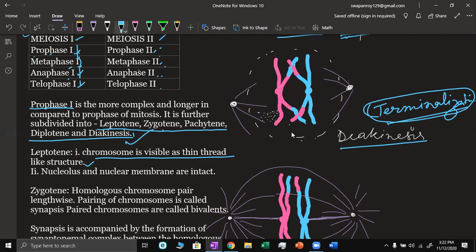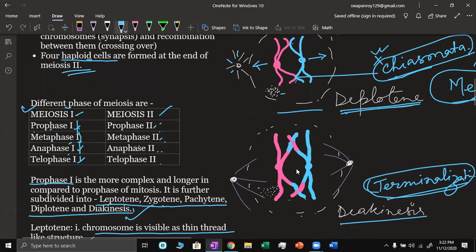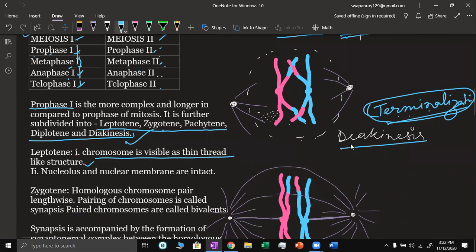And there is nothing else. So this leads to terminalization, which leads to the separation of the homologous chromosomes of the bivalent. By the time diakinesis has come, the nucleolus has almost disappeared, the nuclear membrane has disintegrated, and spindle fibers have moved to the opposite poles.